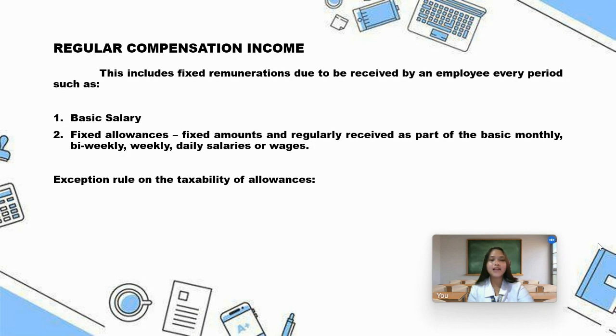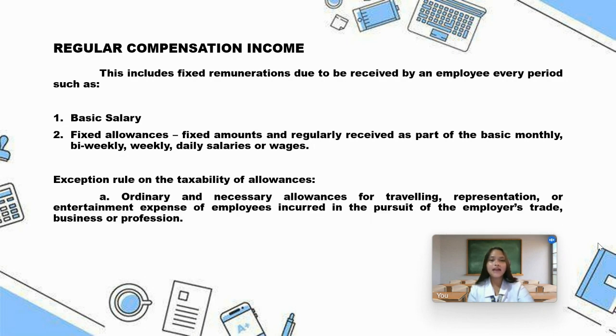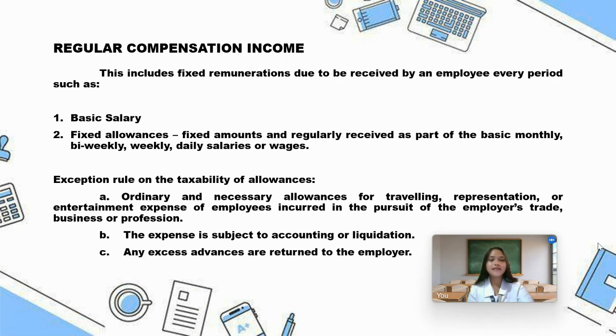Exemption rule on the taxability of allowances. A. Ordinary and necessary allowances for traveling, representation, or entertainment expense of employees incurred in the pursuit of the employer's trade, business, or profession. B. The expense is subject to accounting or liquidation. C. Any excess advances are returned to the employer. So hence, variable and liquidated allowances are not subject to tax. However, allowances that are retained by the employee himself shall be considered compensation.